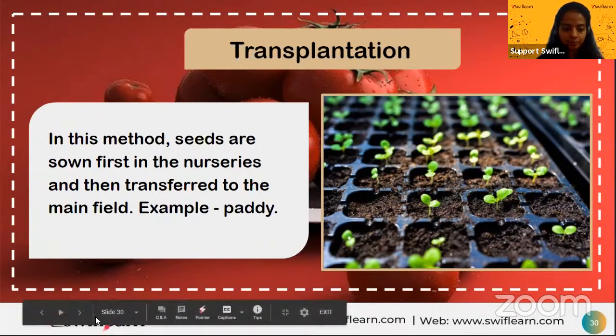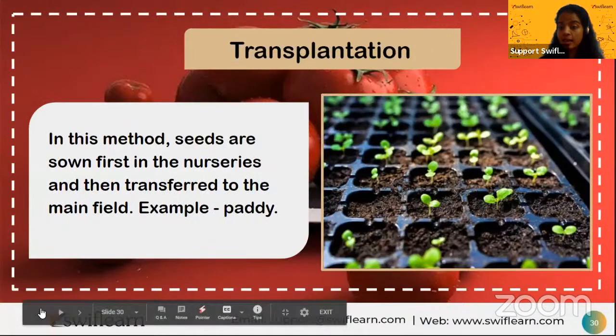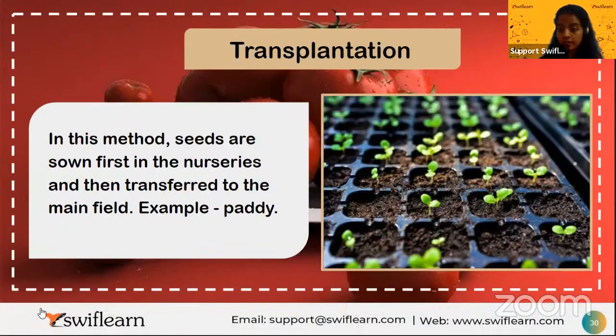So I hope you are clear. That's the second step. The second step was sowing the seed. You must know what sowing of the seed is. Sowing means nothing but the process of sowing your seeds inside the soil. That is, you are adding the seeds in the soil. You need a selection of the seeds that are healthy and bad, good and bad. You should be clear.